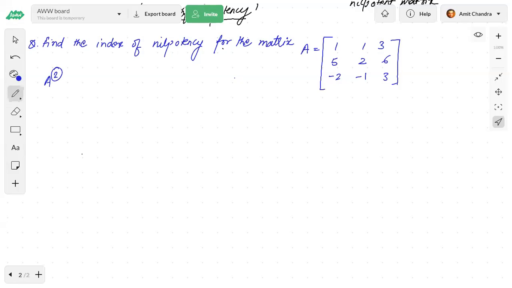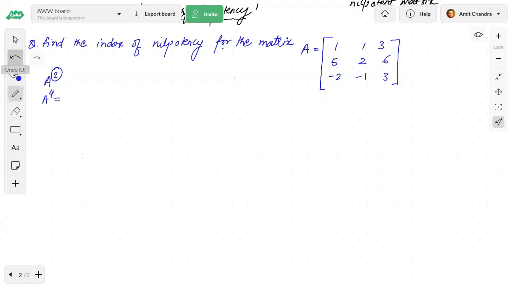Suppose A to the power 4 is equal to 0, and this is coming for the first time. Then this is nilpotent, and the index of nilpotency will be 4, right? This is for the first time. A to the power p should be 0 for the first time, right?